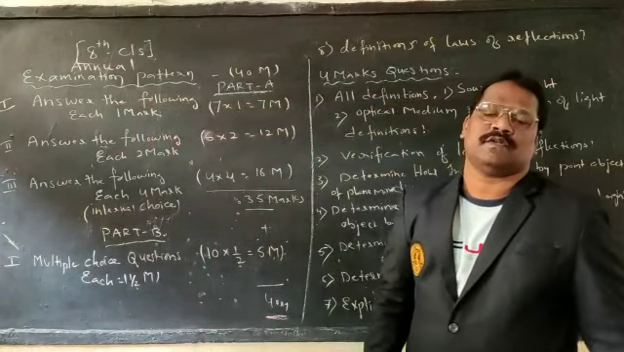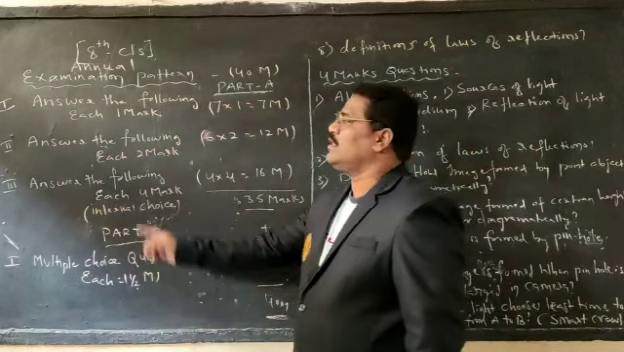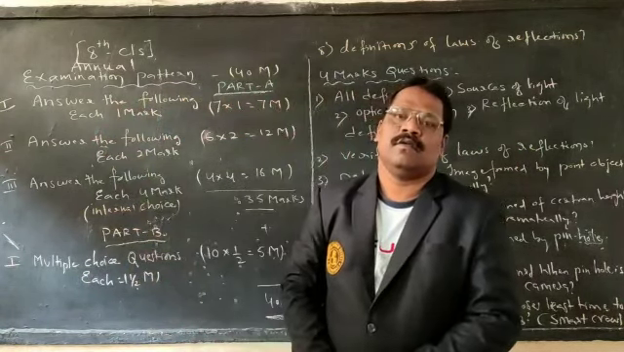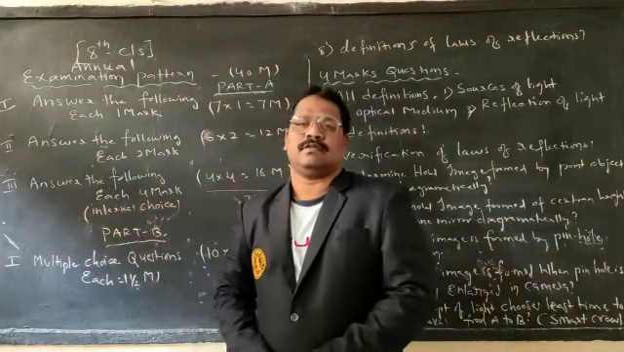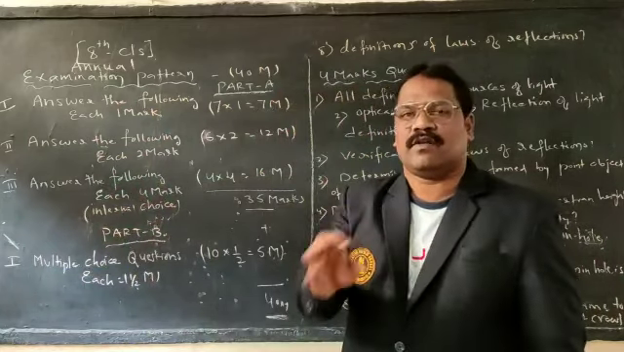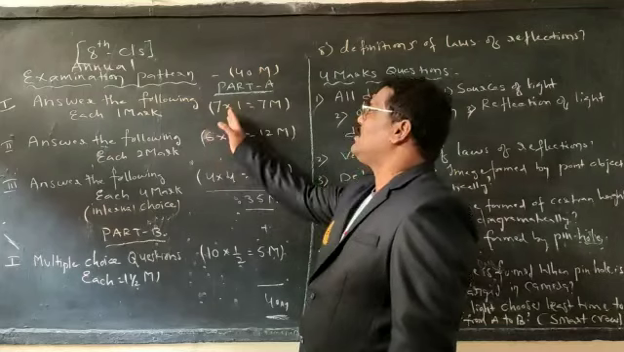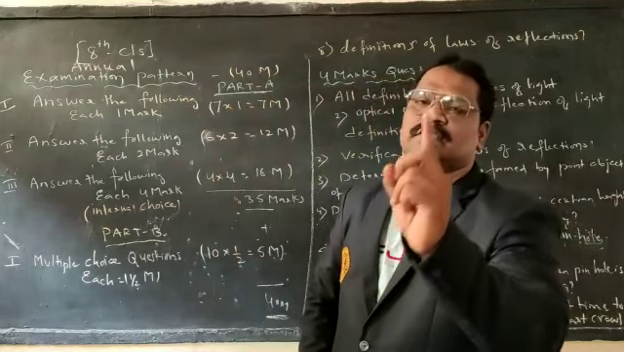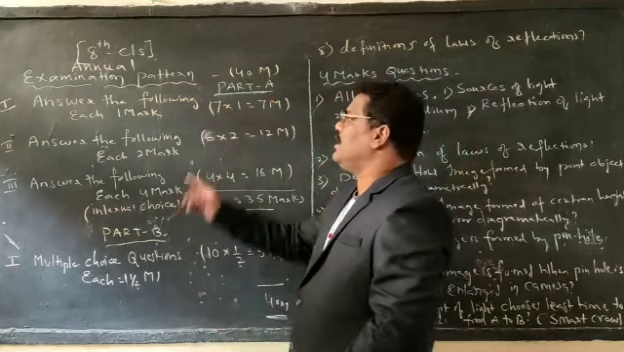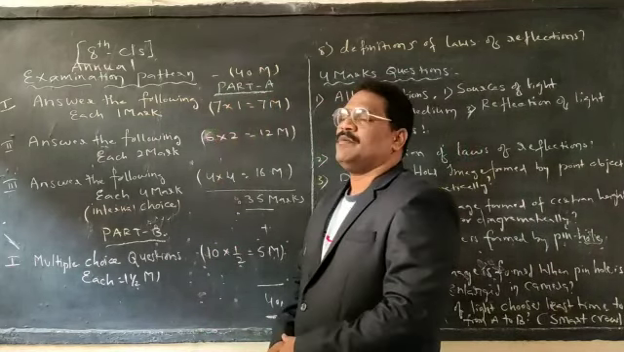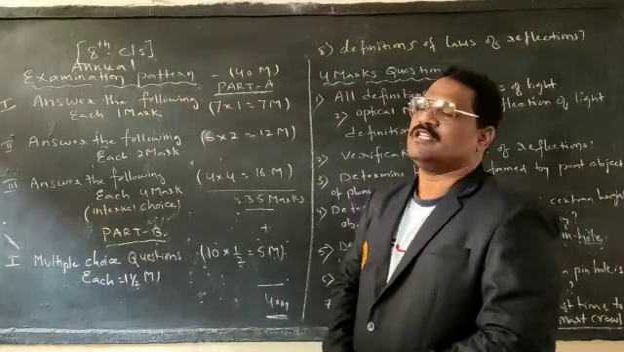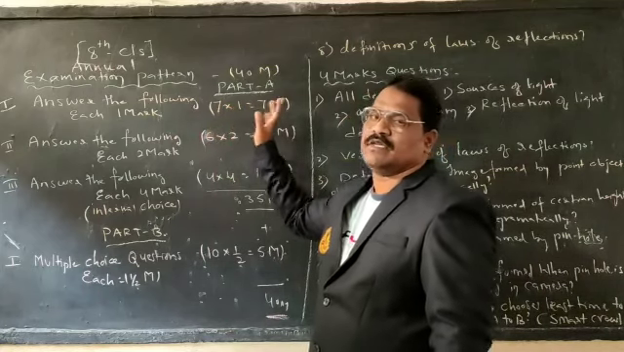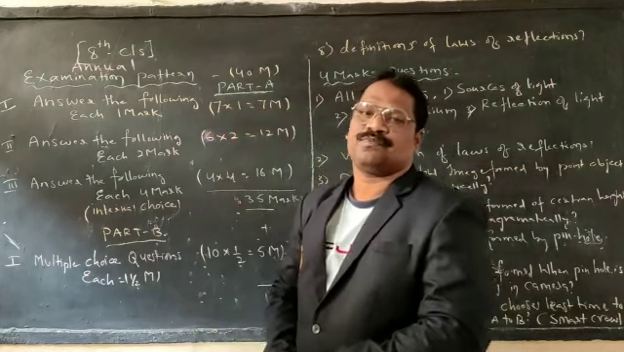Answer the following questions. Within this, each question carries 1 mark. No internal choice. They will be asking 7 questions, and we have to write all 7 questions. Each question carries 1 mark. That is the first block, answer the following questions. We can call this bit very short answer questions also.